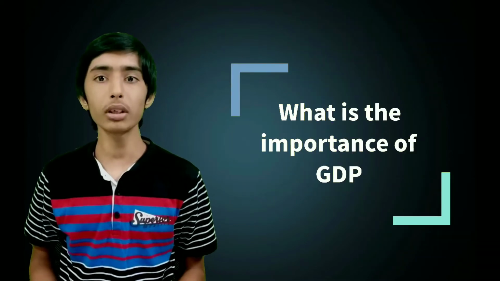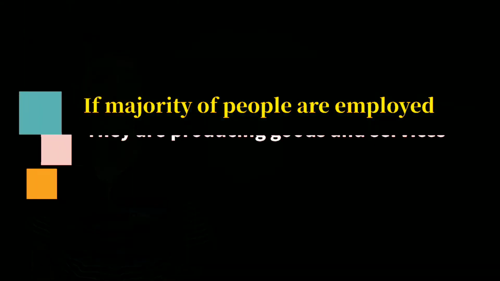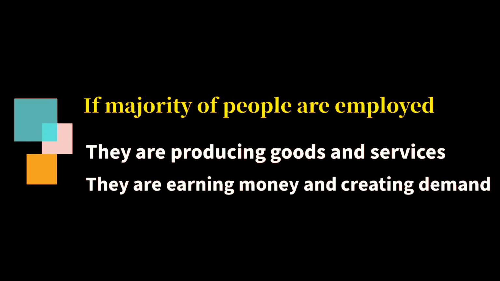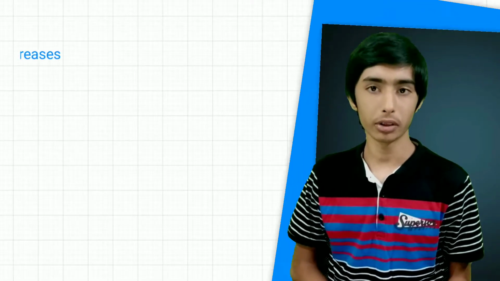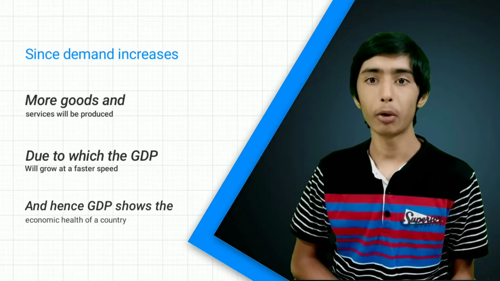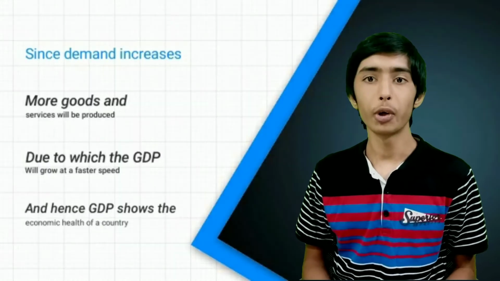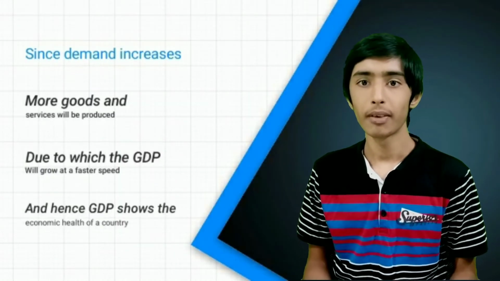The next point is, what is the importance of GDP? Guys, GDP is the total value of goods and services produced. So let's imagine most of the people in our country are employed. Since they are employed, they are also producing goods or giving service to other people and they are also earning money. Since they are earning, they will have the capability to buy goods necessary for their daily life. Since most of the people are employed and they have the capability to buy the necessary goods, the demand for those products will increase, due to which more goods will be produced, due to which the GDP of the country increases. Hence, GDP indicates the economic health of the country.